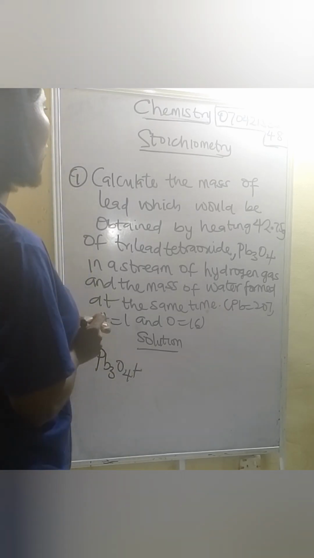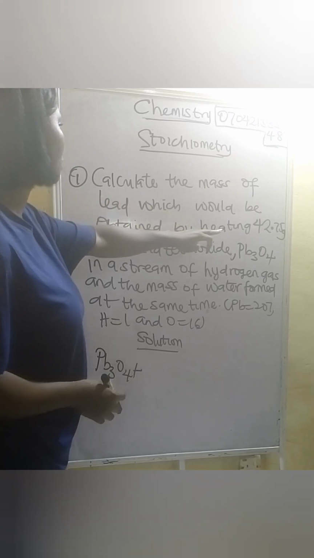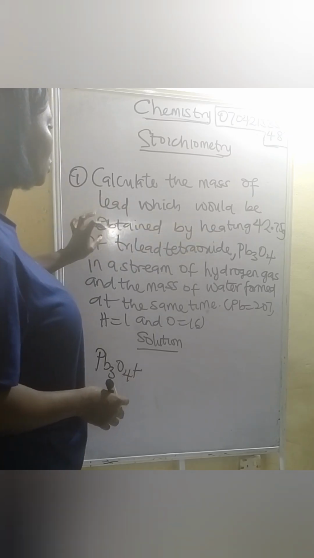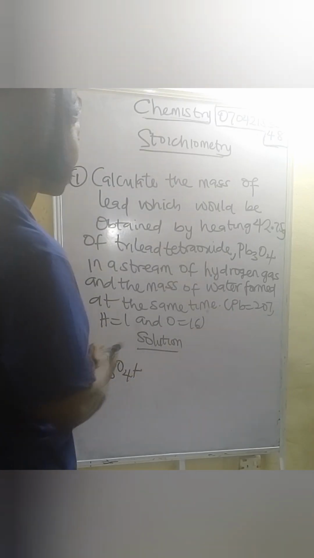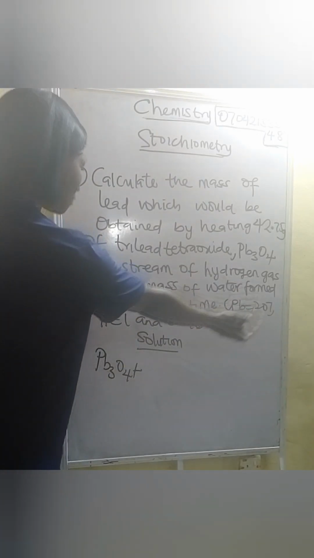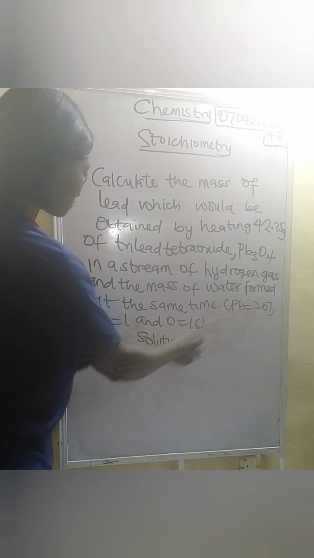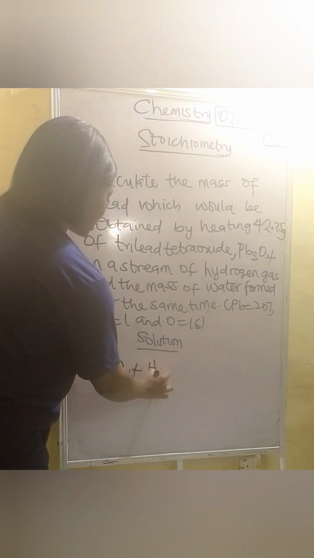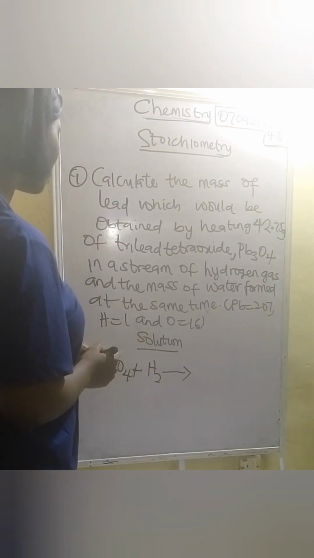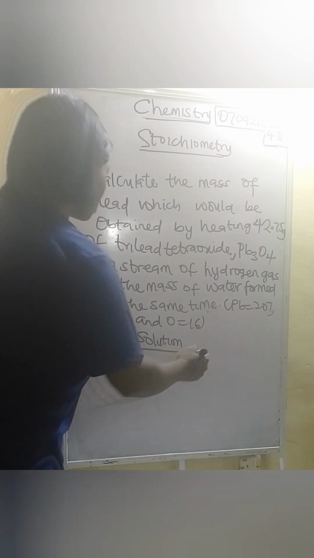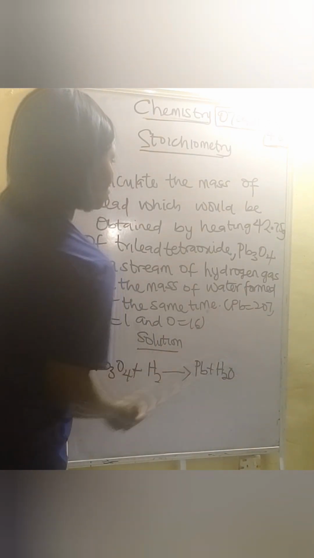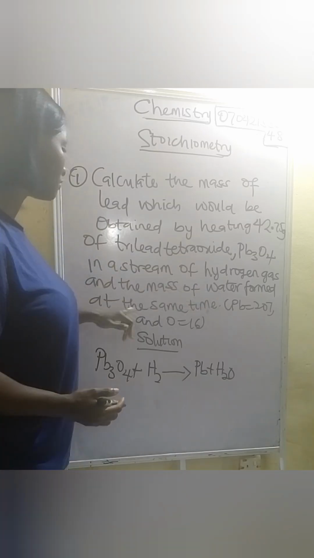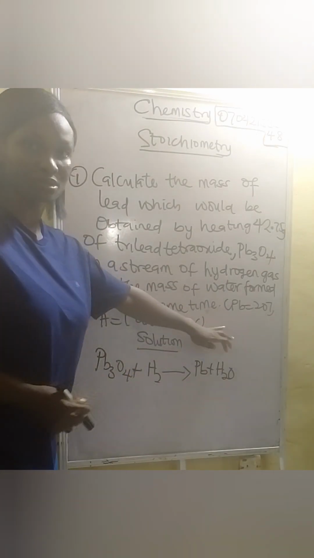If you look at it, it says calculate the mass of lead which will be obtained by heating 42.75 grams of trilead tetraoxide in a stream of hydrogen gas, and the mass of water formed. So in a stream of hydrogen gas, are you seeing it now? When we have something like this, that will give us lead and water. If you observe, they said the mass of water formed at the same time. So water was formed.